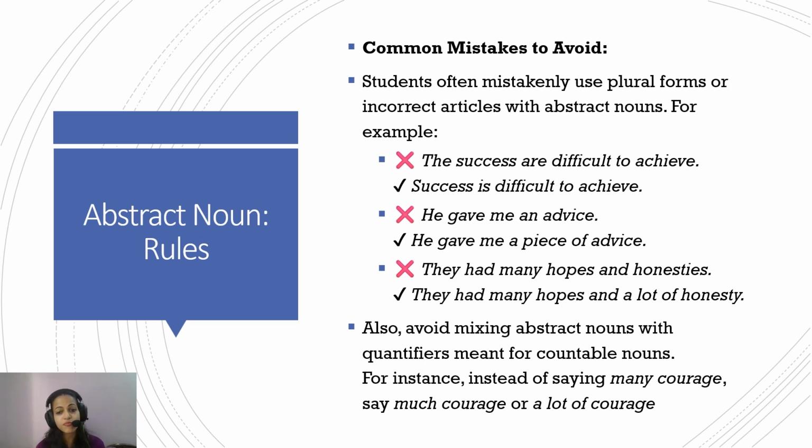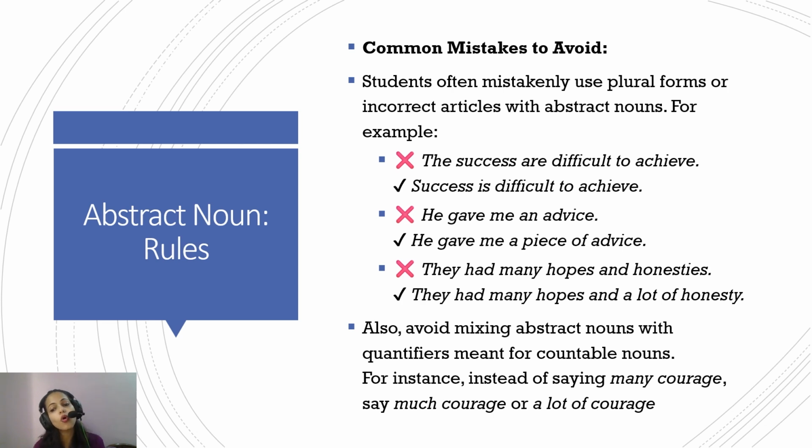Similarly, in the statement "he gave me an advice", it should be "he gave me a piece of advice", because advice is an ocean. Just think of an abstract noun as an ocean. He didn't give you the whole ocean of advice, no? You have to take a part of it. He gave me a piece of advice. He gave me a piece of information. So whenever you're thinking of an abstract thing, think of it as an ocean, and nobody's giving you the whole ocean. You're only dealing with a part of it. Whether you are getting good advice or bad advice, you have to make a portion of it and then you use it.